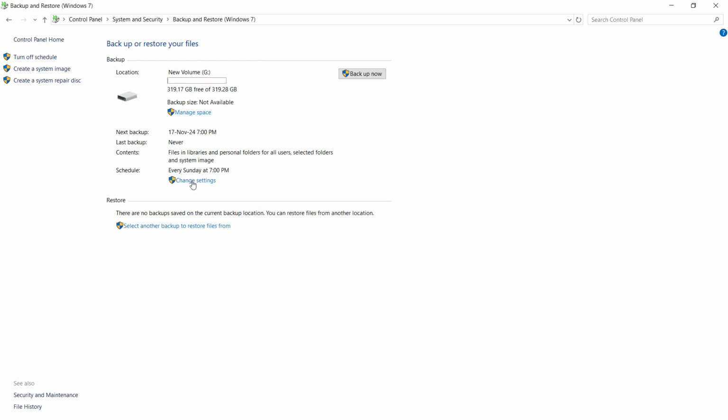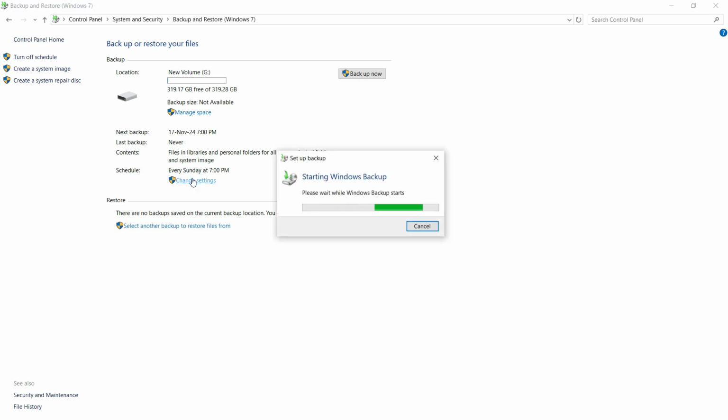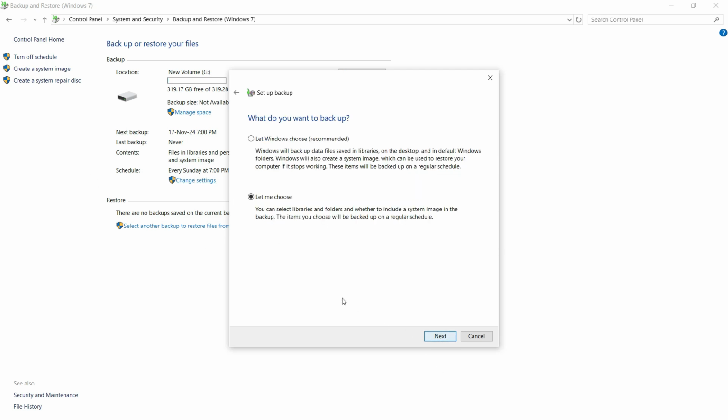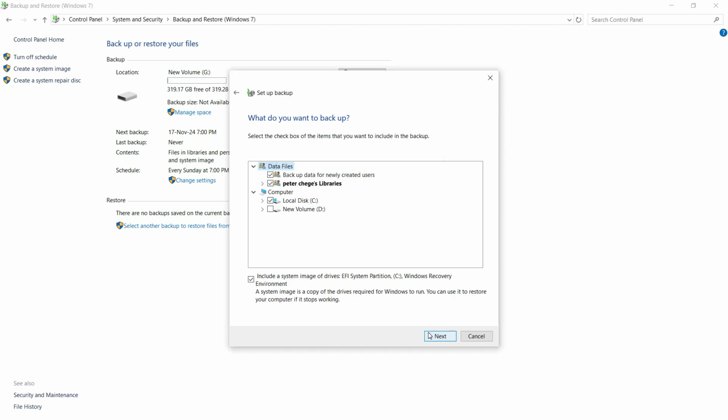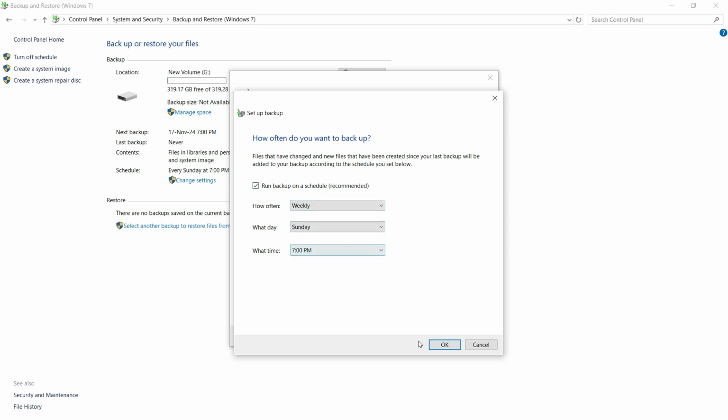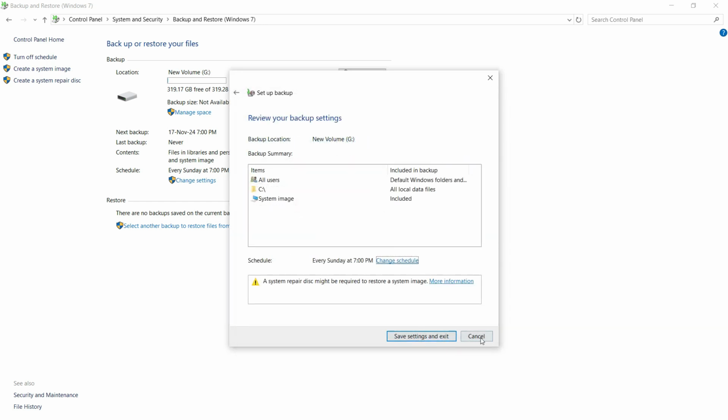So you can schedule when you want backups to be done. This is the most important, because you don't want always to come in and click the backup now button. You might forget and maybe you have done some changes. So you can click next. Let me choose next. Next, then here you can schedule and change the date and the time. Then you click OK and save settings.